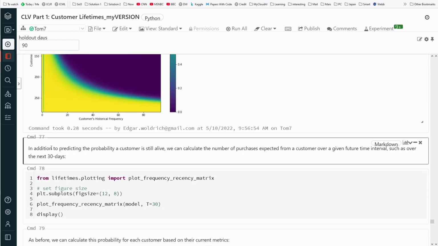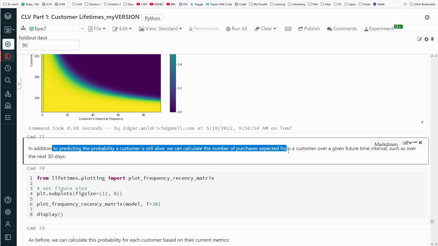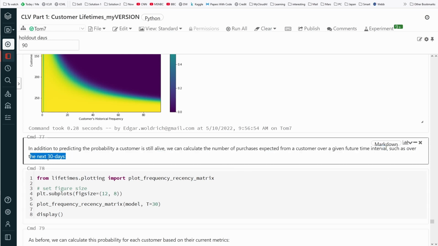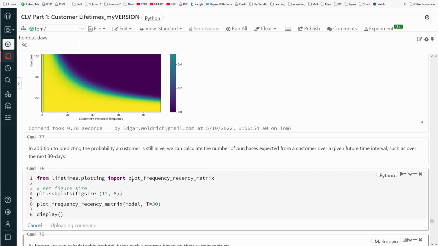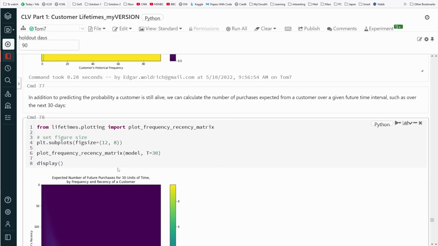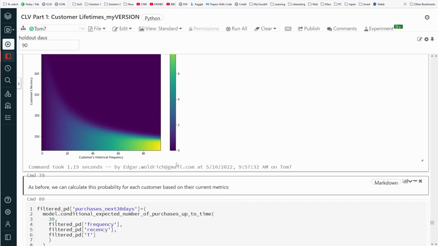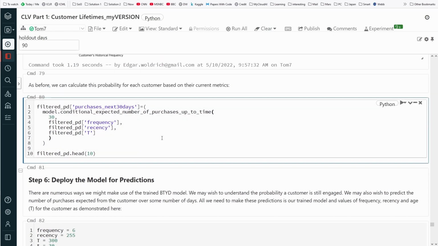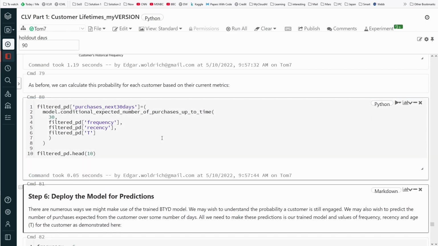So in addition to predicting the probability of a customer still being alive, you can predict the number of purchases expected from a customer over a given future time interval. So what he will do in the next 30 days, we can predict this. Of course, we have a model, so we can do some prediction. We can calculate this probability for each customer based on their current metrics. Yes, beautiful.